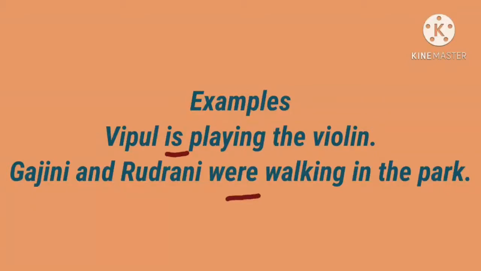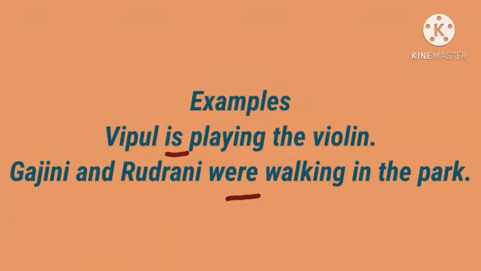To the main verb, ing is added. So that means the continuous tense. The sentence is in continuous tense. Is is used for present tense, ing continuous tense. So here the sentence is in present continuous tense. What tense is the sentence? The sentence is in present continuous tense.